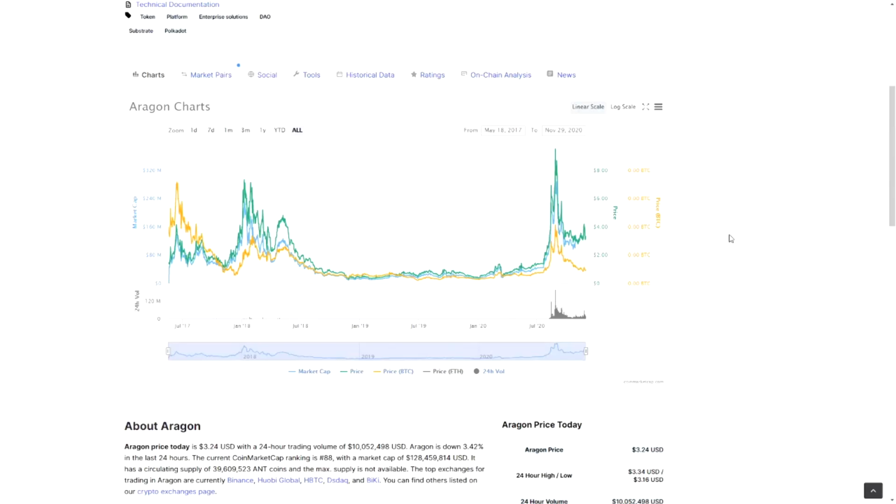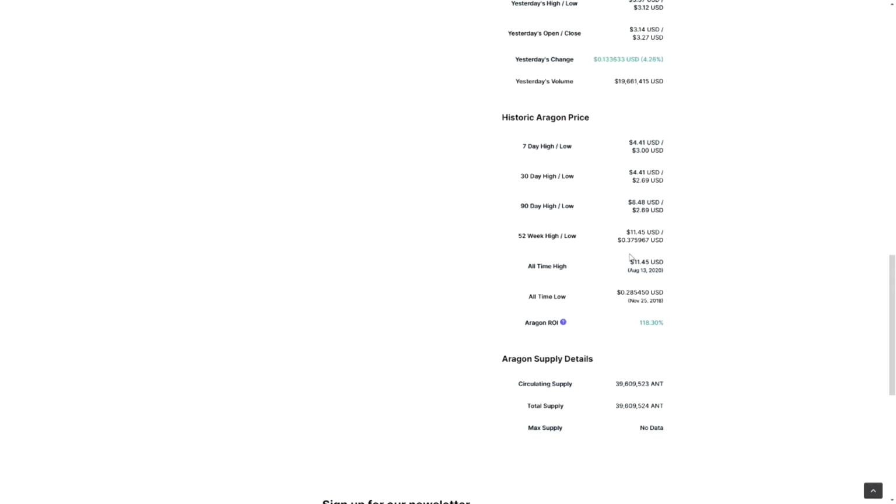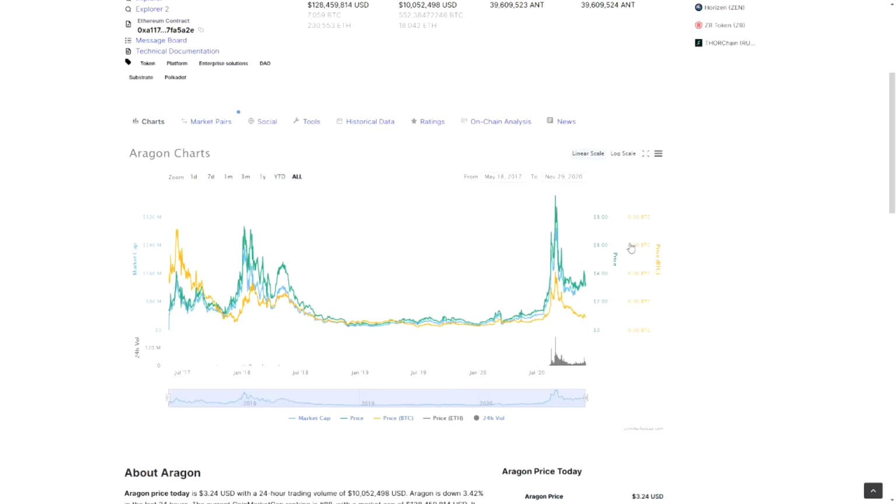So my final, I do think that the Aragon project has some upside to it, especially with the bull run coming up in 2021. When the altcoins are going to pump, I do think that we will go above the $8 mark for this project. So there is still some very nice upside potential there. Maybe 2x, 3x is definitely not out of the ordinary for this project.